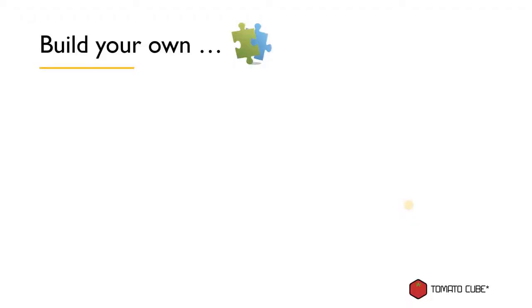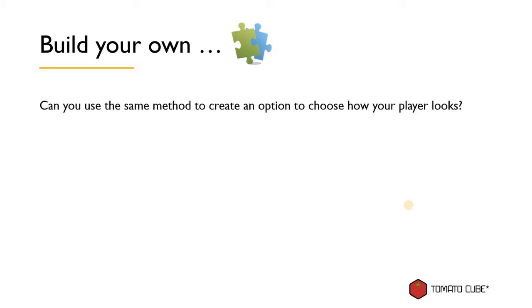Okay, it's time to build your own. Can you use the same method that you learned today to create an option to choose how your player looks? What we did is we chose how our food looks. So can you do the same thing to choose how you want your player to look? You can look like a dino, a ghost, a policeman, etc. There are so many types of characters. Let's go ahead and create the options so that you add more fun to your game.